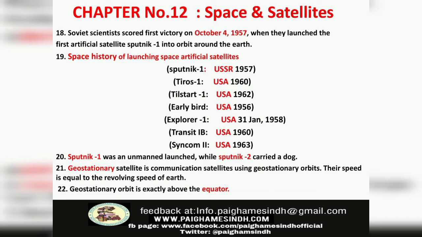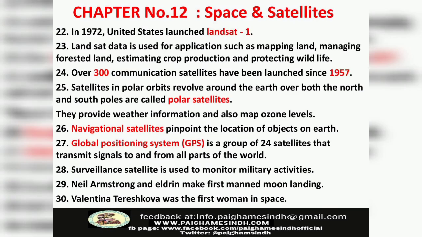Number 21. A geostationary satellite is a communication satellite using geostationary objects. Their speed is equal to the revolving speed of Earth. Number 22. Geostationary orbit is exactly above the equator. Number 22. In 1972, the United States launched Landsat 1.